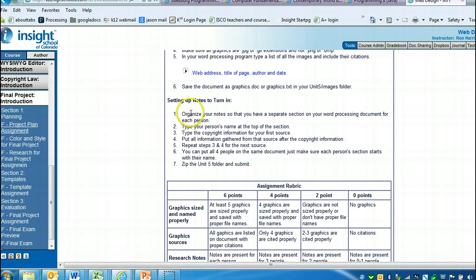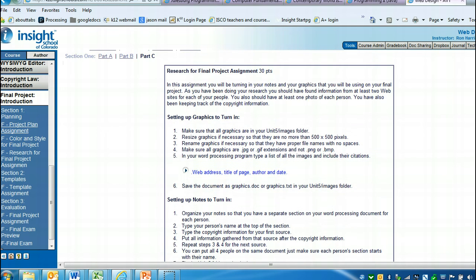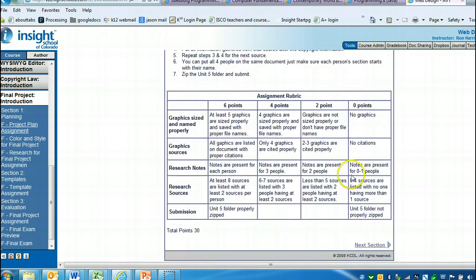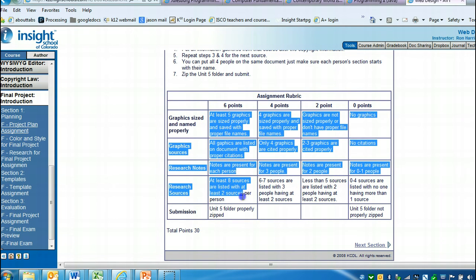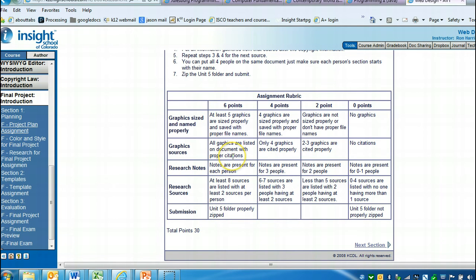This just talks about how to set up your notes, make sure you're organized. You have a section of your word processing document for each person. Type the person's name at the top of the section, put the copyright information, etc. So this is all about your research. So that's what I should get on this. And you can always go down here on each of these assignments, it talks about how you're going to get particular grades.